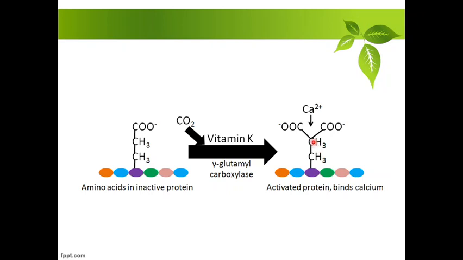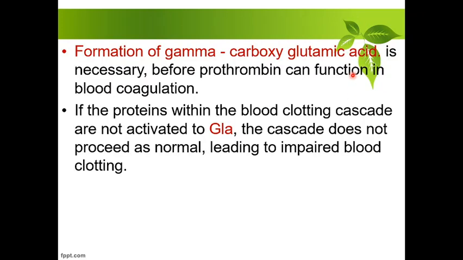That is, at the gamma carbon, it inserts one additional carboxylic group. Here you can see this cannot bind calcium, while this can bind calcium in between the two carboxylic groups. Formation of gamma carboxyglutamic acid is necessary before prothrombin can function in blood coagulation.